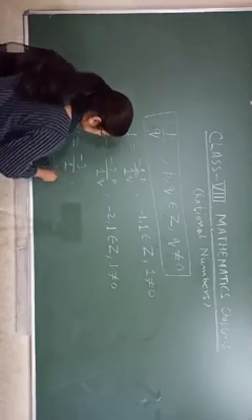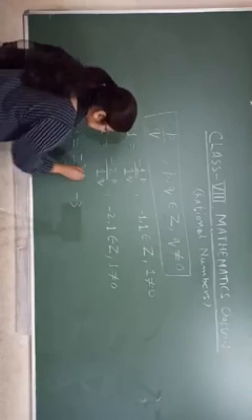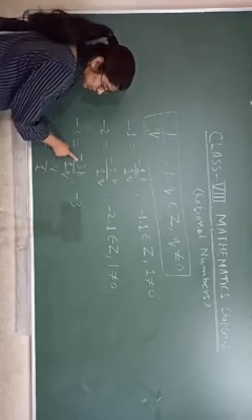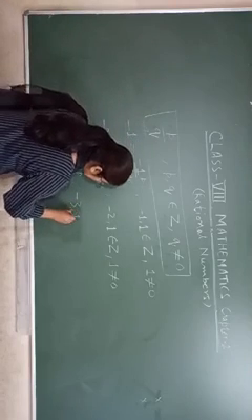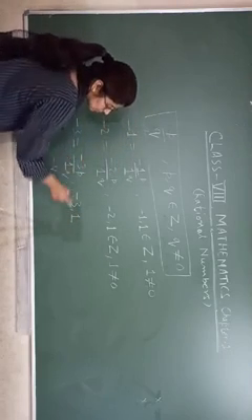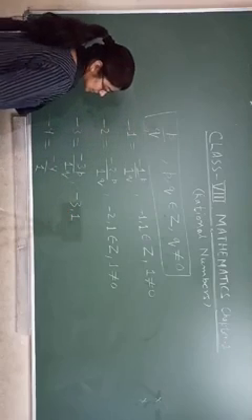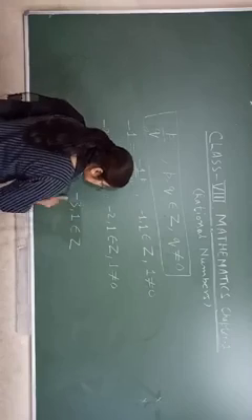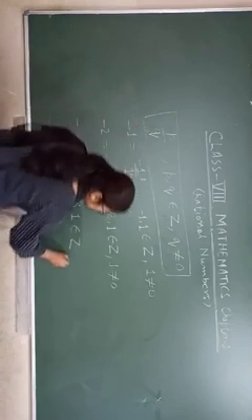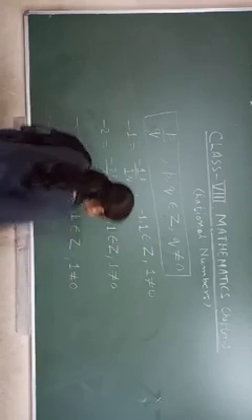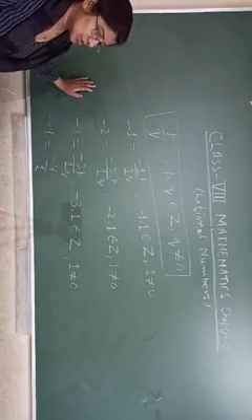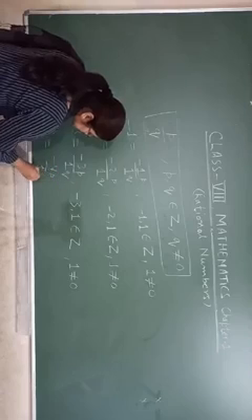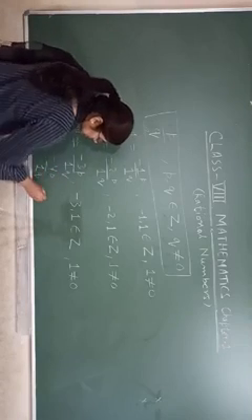Same here, minus 3. This is p, this is q. P, minus 3, is an integer and plus 1 is also an integer. Both are integers here, and 1 is not equal to 0. That's why minus 3 is also a rational number. Same thing with this 4. This is p, this is q. Minus 4.